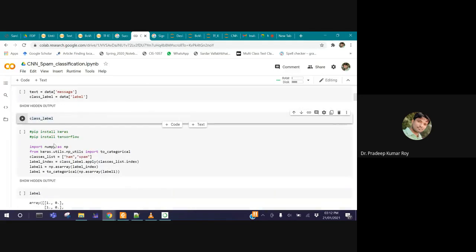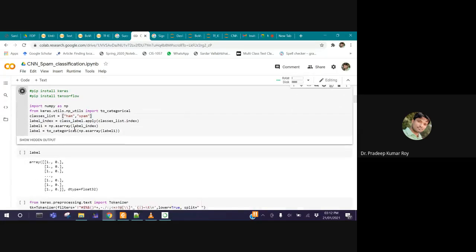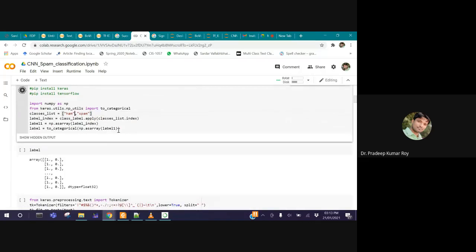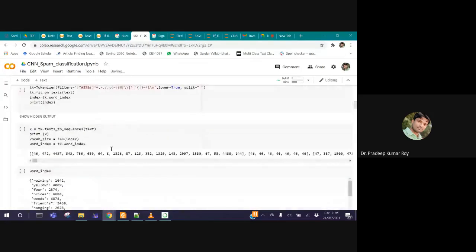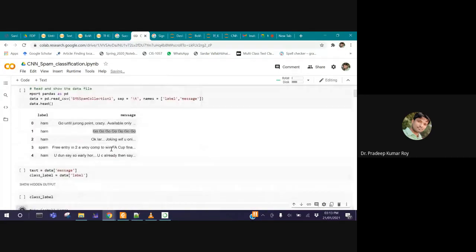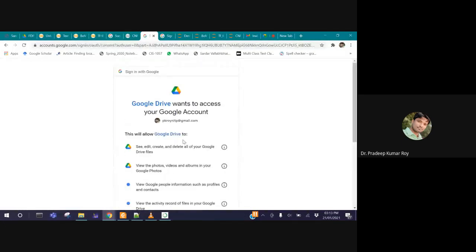So I'm skipping this part, already explained. So here it is, to categorical. Oh, it will not run. So this is all formatting, I am only converting the data into the required format. Let me check, is there anything missing? Okay, let me start with this part. We'll run one by one. Don't want to miss anything.